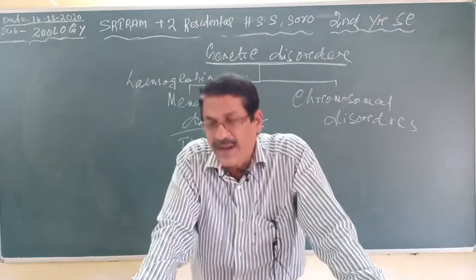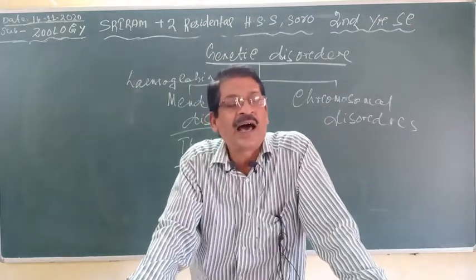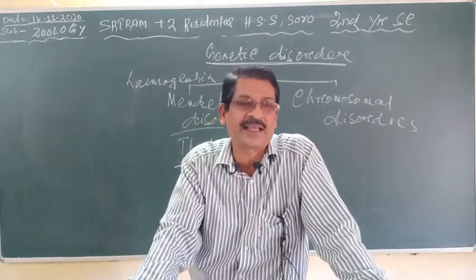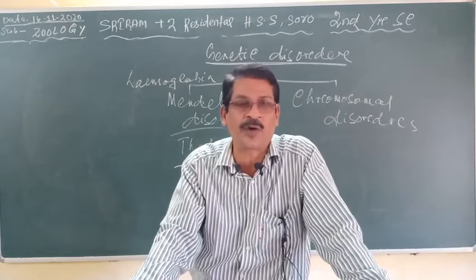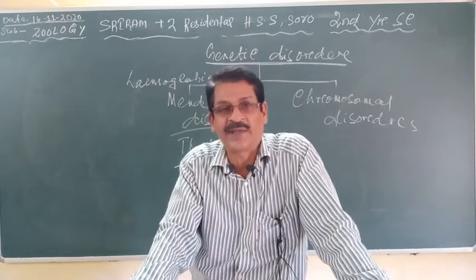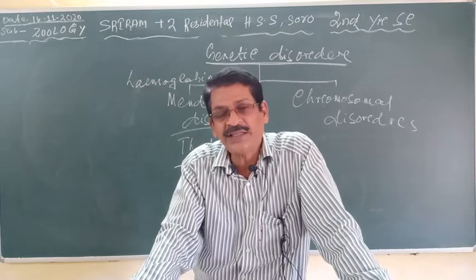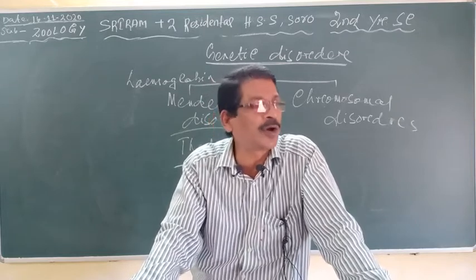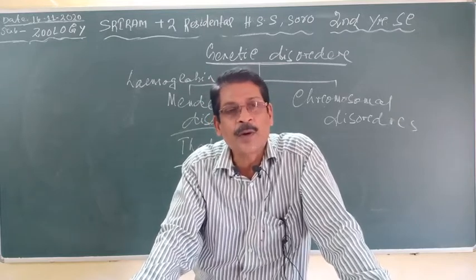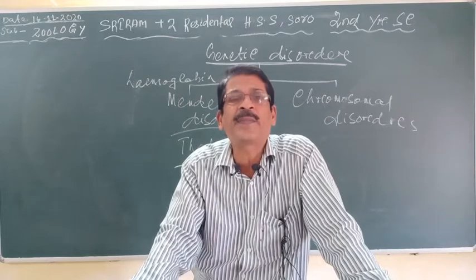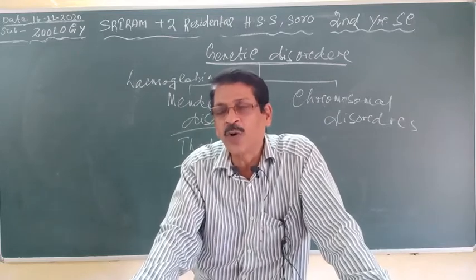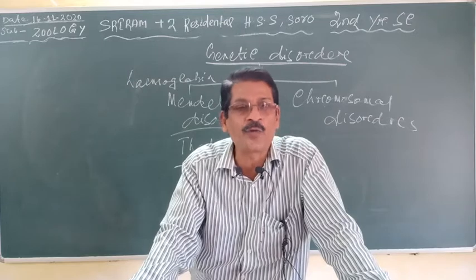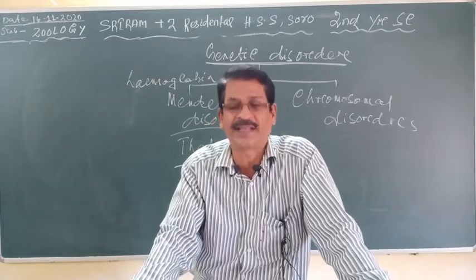It is of two types, alpha thalassemia and beta thalassemia. Beta thalassemia is the common one. Clear? There are two types because hemoglobin is formed of 4 polypeptide chains, 2 alpha globulin chains and 2 beta chains.